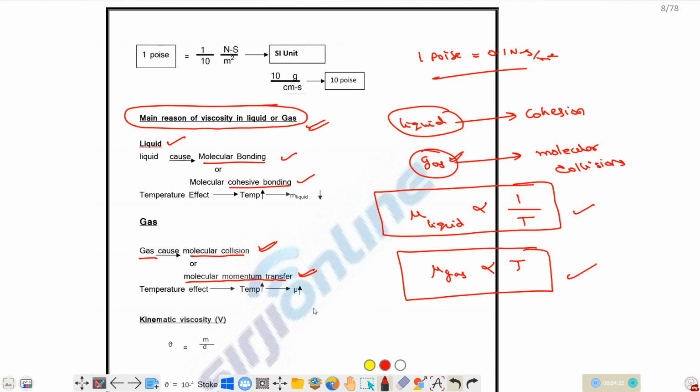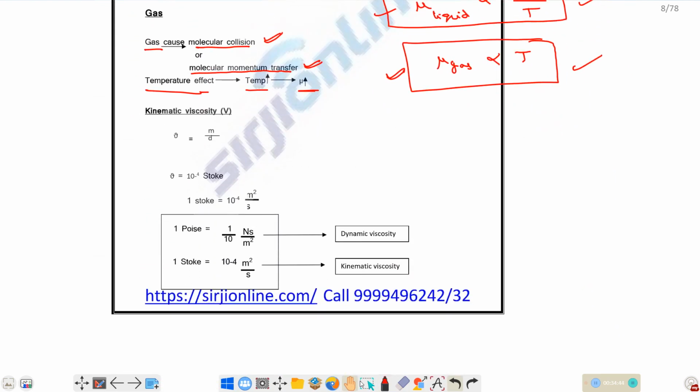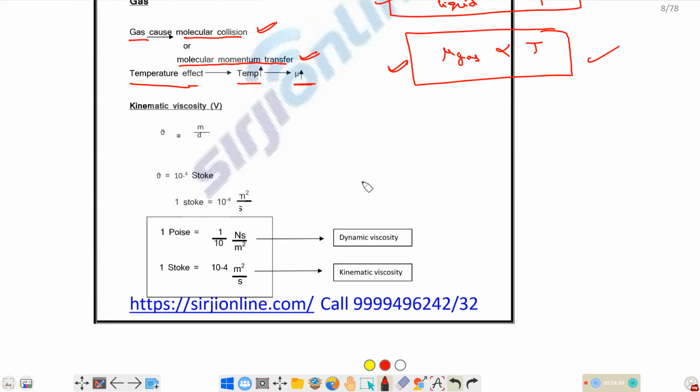So temperature effect: as temperature increases, dynamic viscosity of the liquid will decrease. And as the temperature increases, dynamic viscosity of the gas will increase. After that, what is kinematic viscosity? Kinematic viscosity is defined as dynamic viscosity divided by density of the fluid.